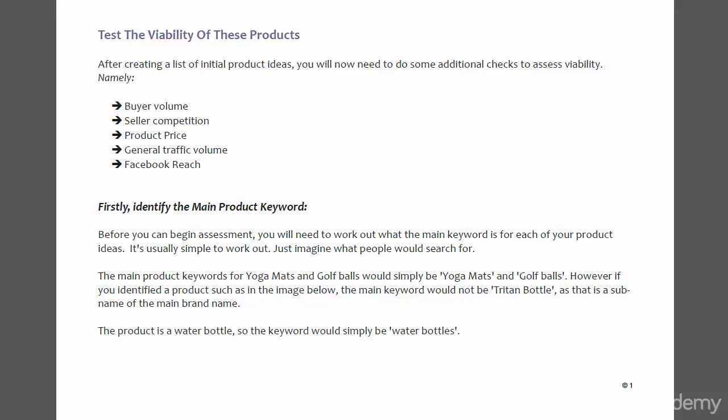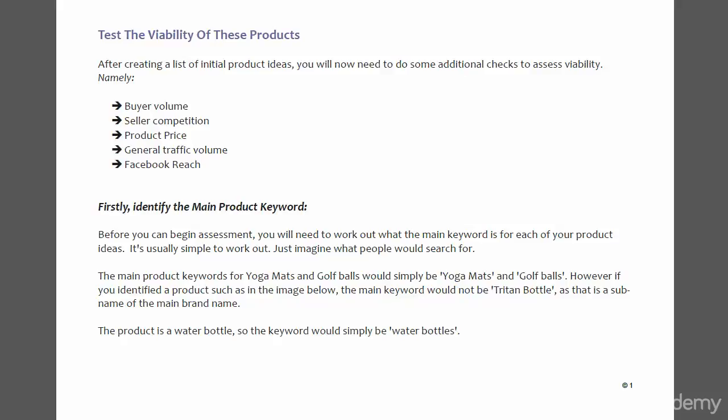There is a demand, there isn't too much competition, and we want to know for sure 100% that money will be made. So to begin with, you will need to identify the main product keyword for each of your product opportunities. Now, in most cases this is going to be simple. If you noted down yoga mats, that's what people would search for. Again, this is what the main product keyword is, what people would search for on Amazon in order to find this particular product. Golf balls, again, that's going to be golf balls. People are going to be searching for golf balls.